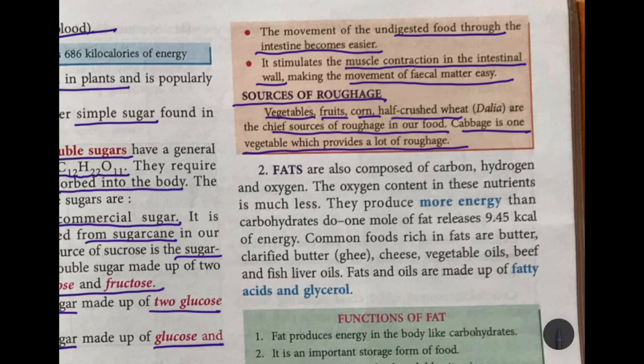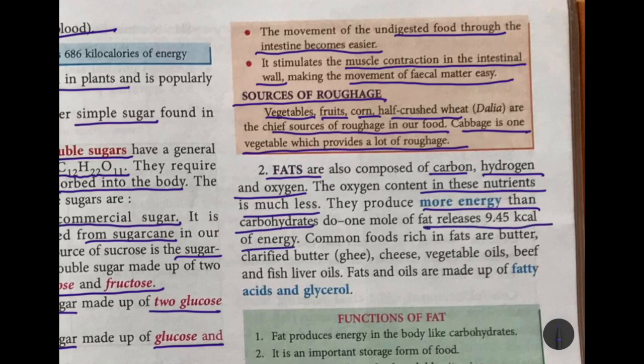Now next is fat. Fats are made up of carbon, hydrogen and oxygen. The oxygen content in these nutrients is very less if you compare it with carbohydrates. They produce more energy than carbohydrates. 1 gram of fat releases 9.45 kilocalories of energy. Now you know the foods which are rich in fats: butter, clarified butter or ghee, cheese, vegetable oils, beef and fish liver oils, that is fat which is present in non-veg food.